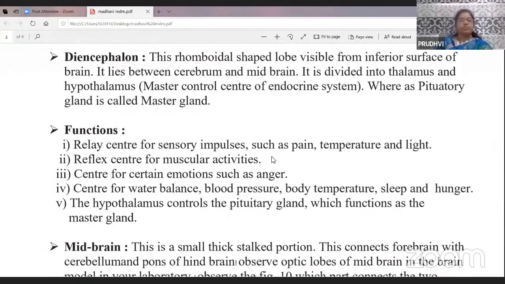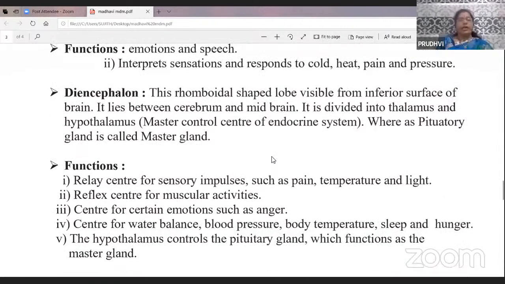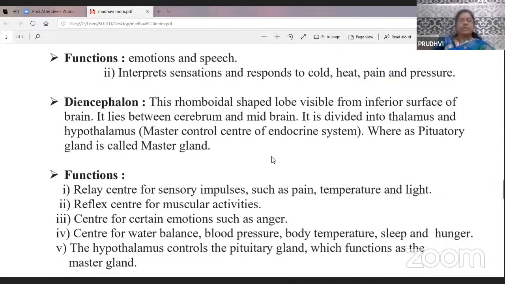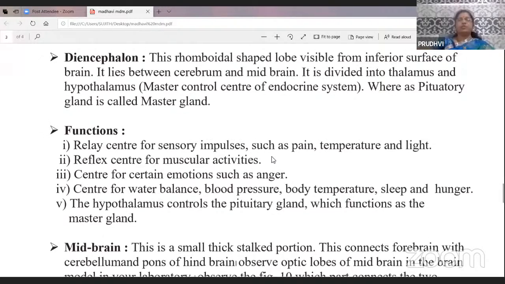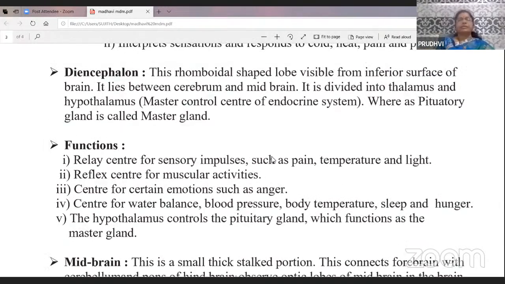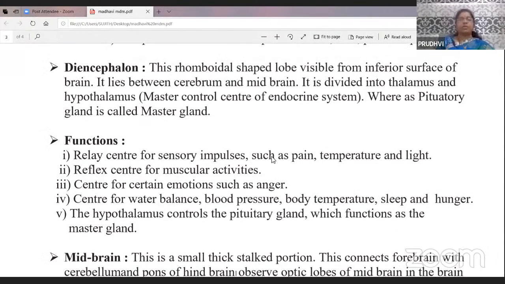Cerebrum functions include speech, and it interprets sensations and responds to cold, heat, pain, etc. Okay, these are the main functions of the cerebrum.